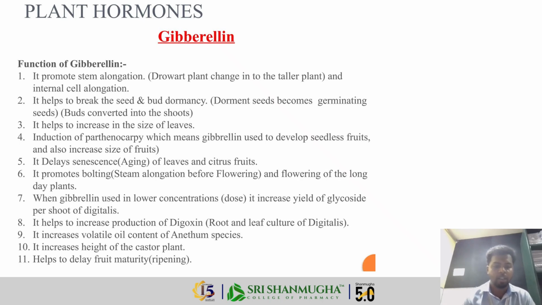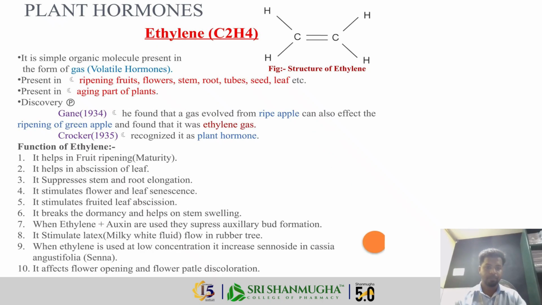When gibberellin is used in lower concentrations, it increases the yield of glycosides per shoot of digitalis. It increases the volatile oil content of anethum species, increases the height of the castor plant, and also helps to delay fruit maturity, like fruit ripening.